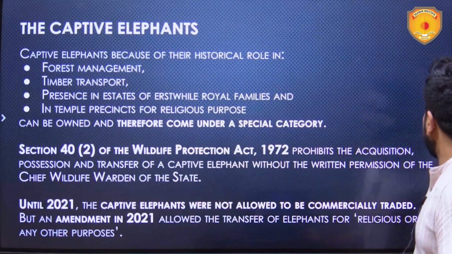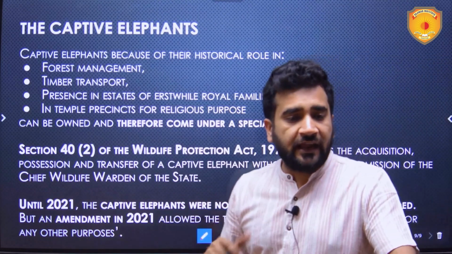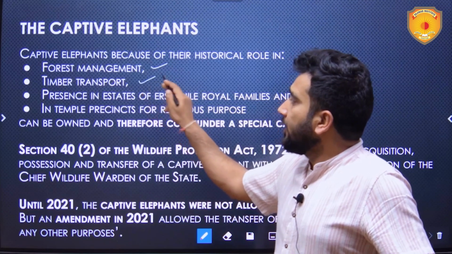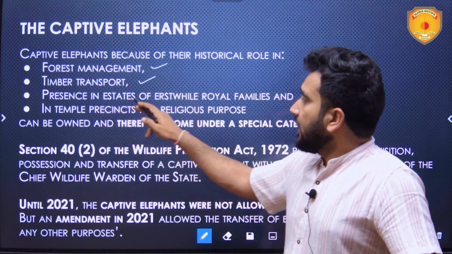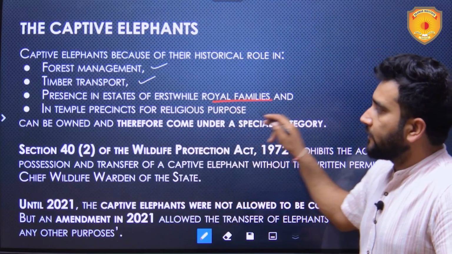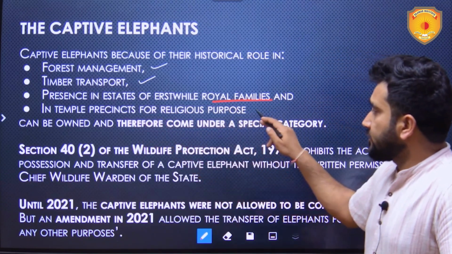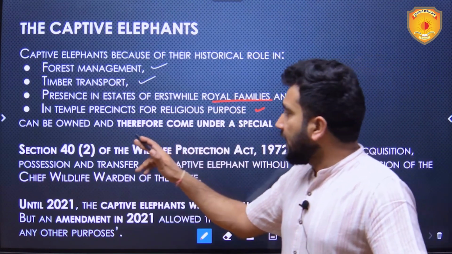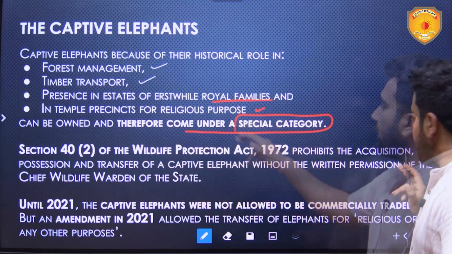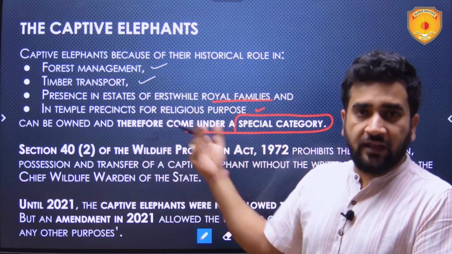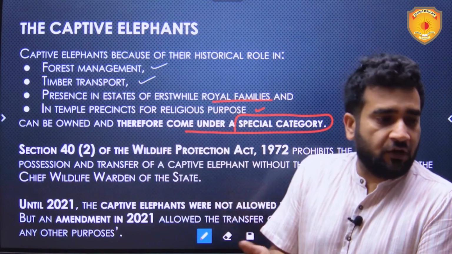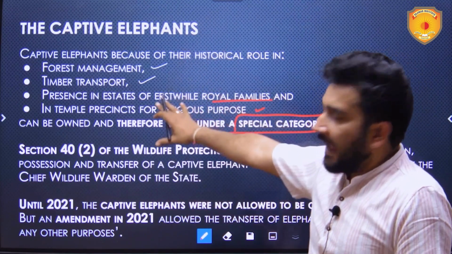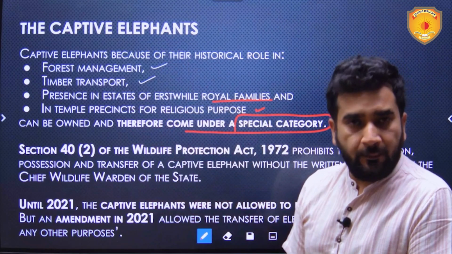Now the captive elephants. They are captive for multiple reasons, like forest management, timber transport, presence in estates of erstwhile royal families, in temple precincts. For religious purposes they are made captive. They can be owned and therefore come under a special category. See, we read that they are in Schedule 1, so they cannot be traded or controlled, but they come under a special category, and hence they can be made captive for the following purposes.